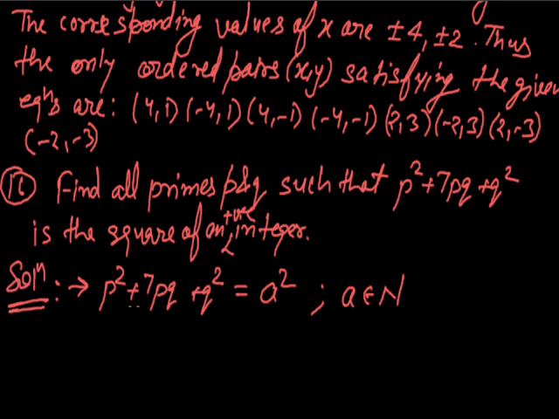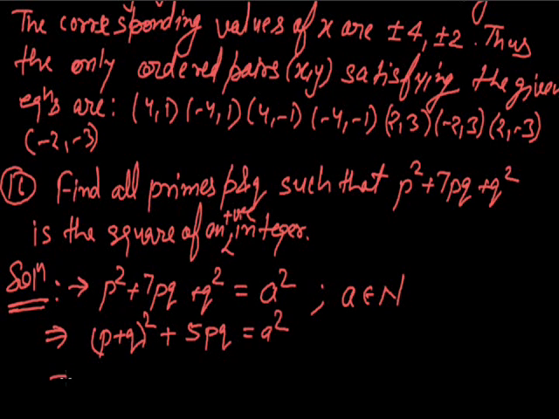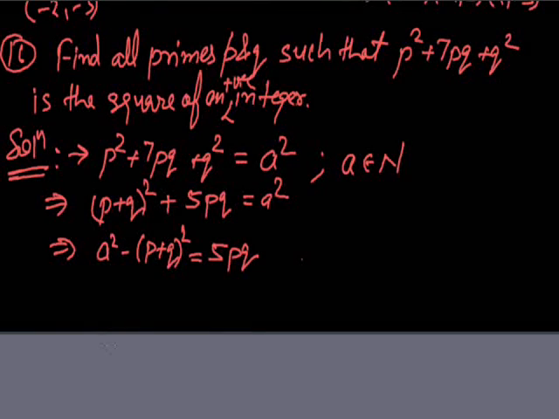From here we can say that a square minus (p plus q) whole square is equal to 5pq, where p and q are prime numbers and a is a natural number.